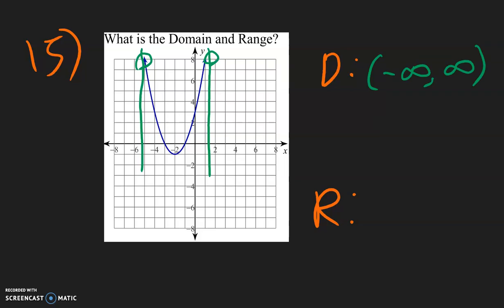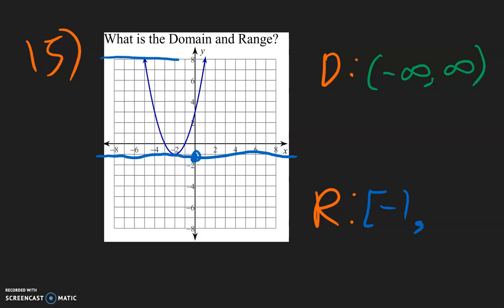For the range, however, we want to talk about the y direction. So we go from the bottom to the top. So the very bottom is here. Actually draw your line and be careful and notice how it goes to negative 1. Don't look at the negative 2 and get tricked by it. That's a very common trick. So it's a negative 1, that's the bottom. With a square bracket on the top, those arrows means that it goes up forever. So positive infinity with a round bracket. So look at this. All the infinities, parentheses, or a round bracket because you can never reach it.